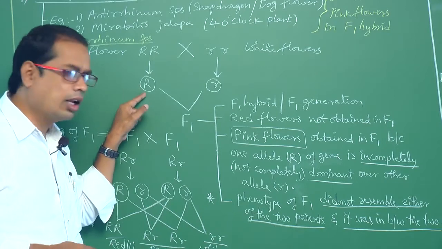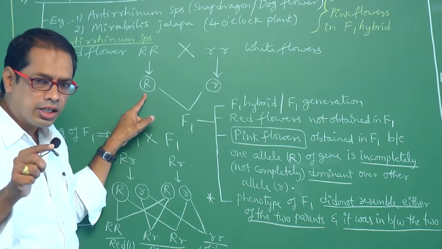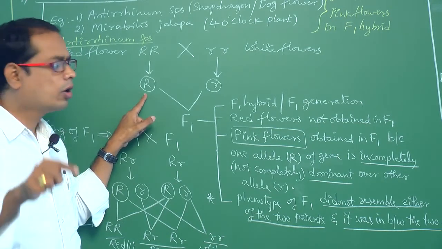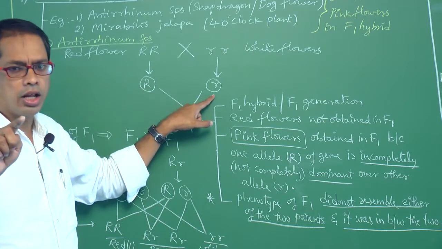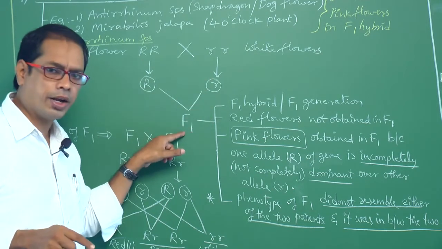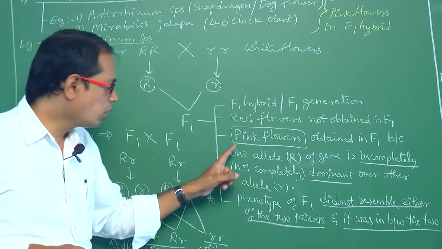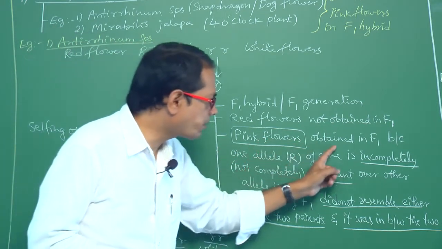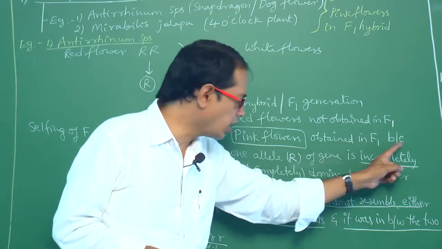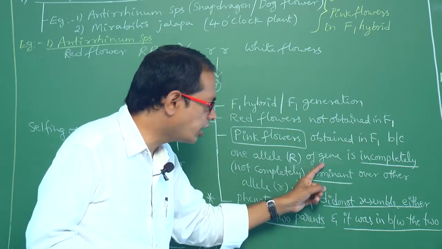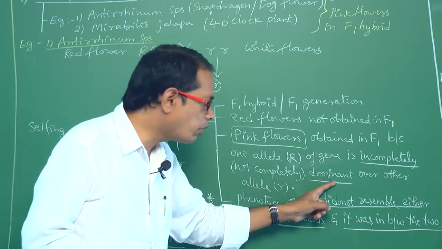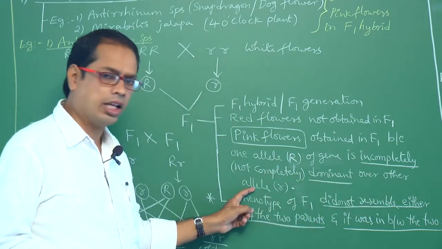So one allele, capital R, is incompletely dominant over the other allele, small r. That's why the F1 hybrid got pink flowers. So what is the reason? Pink flowers are obtained in the F1 generation because one allele of the gene is incompletely dominant over the other allele.